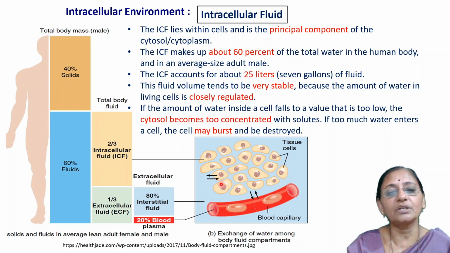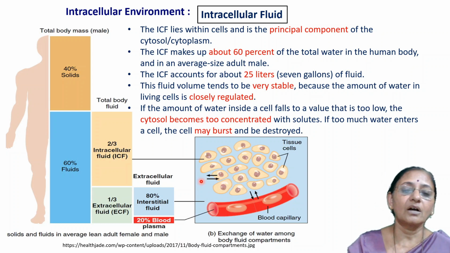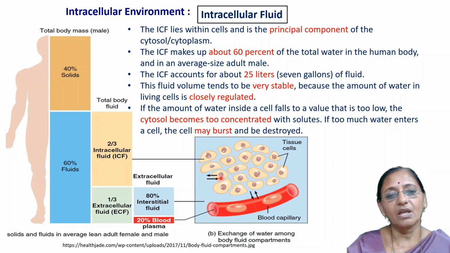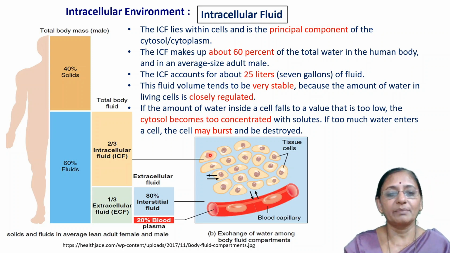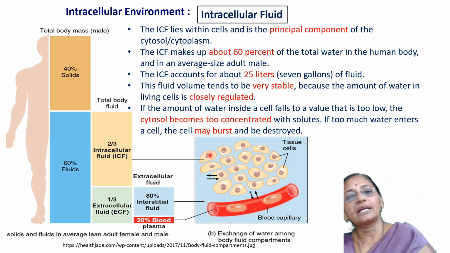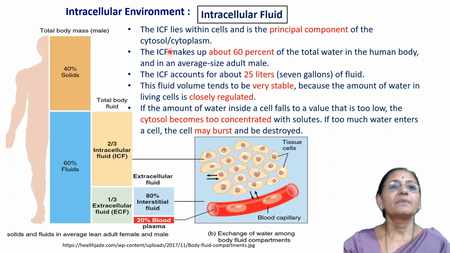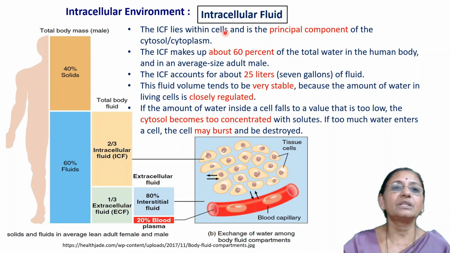But this intracellular fluid is always balanced according to the interstitial fluid, and to the plasma flowing through the blood vessels, as well as according to the cell function, the particular metabolic reactions or processes that occur in that cell. The intracellular fluid lies within the cells and is the principal component of the cytosol and cytoplasm.